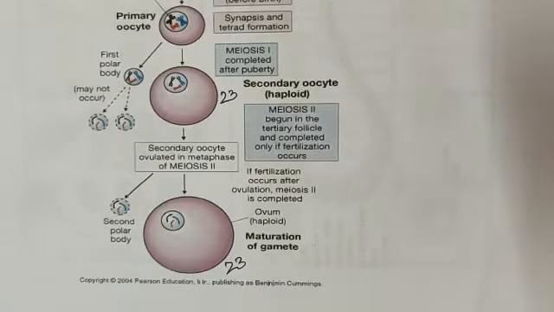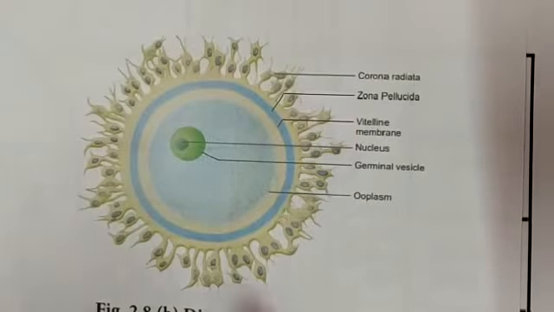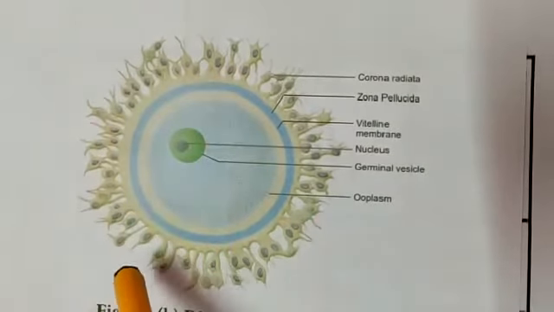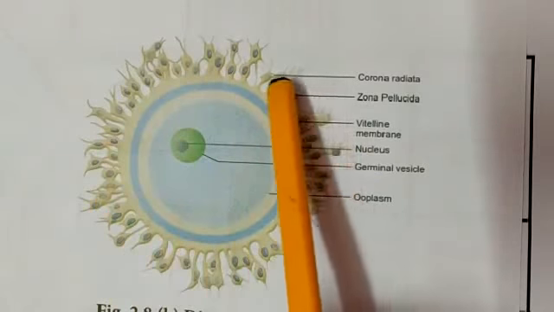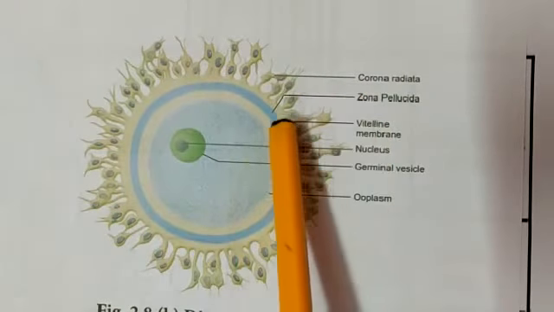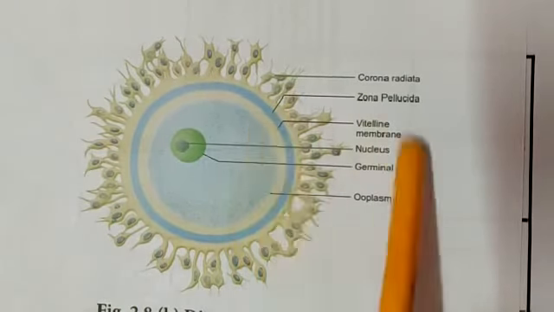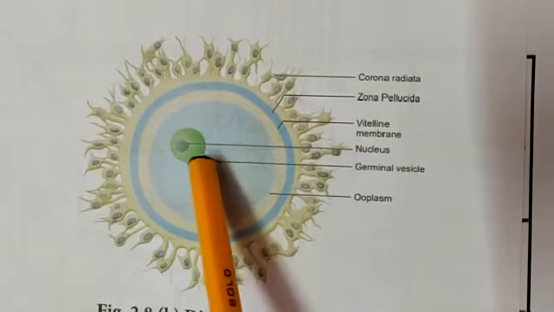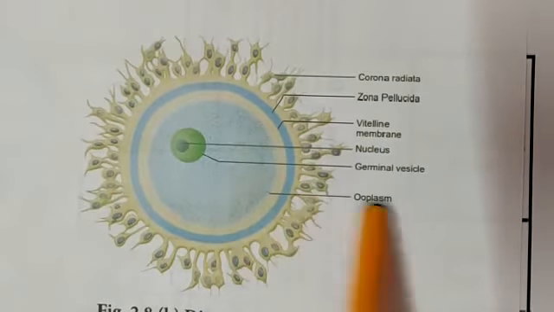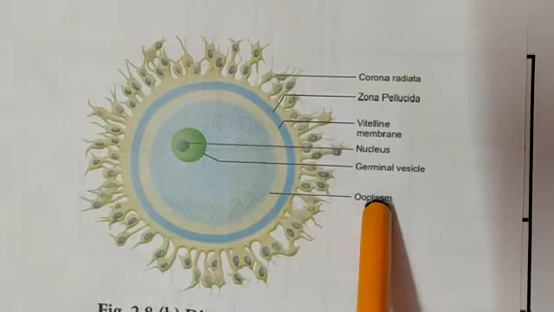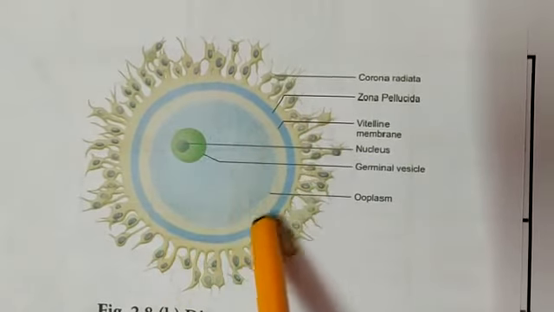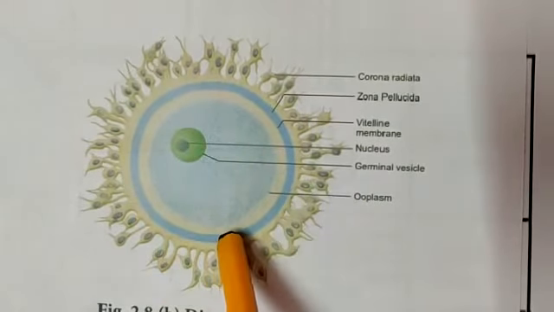See children, this is the mature ova. It has the corona radiata on the outermost side. It has the zona pellucida, vitelline membrane, nucleus, germinal vesicle and ooplasm. Ooplasm is the cytoplasm of the ova.